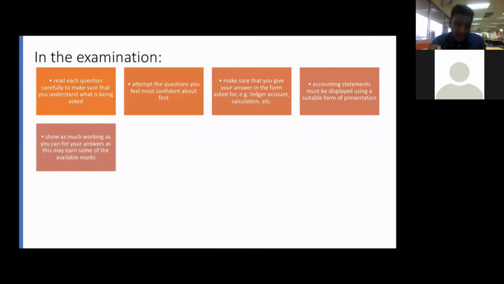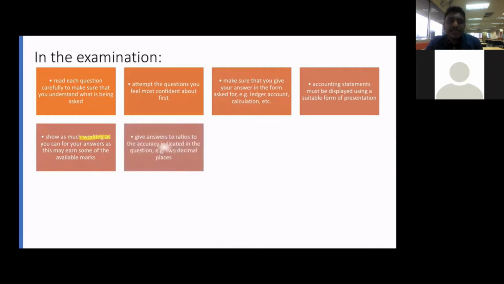And also this is a must. You must show the working. Anywhere in the paper, even outside the table, you can still write the working showing how you get the marks. The examiner will look at the calculation and you will get the marks. Show all the working for your answer.